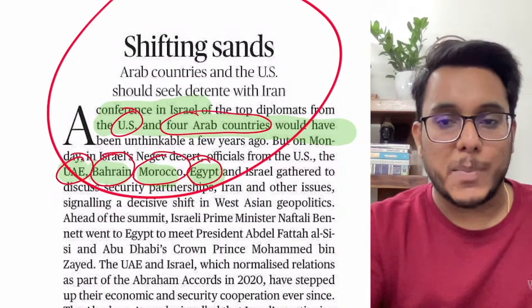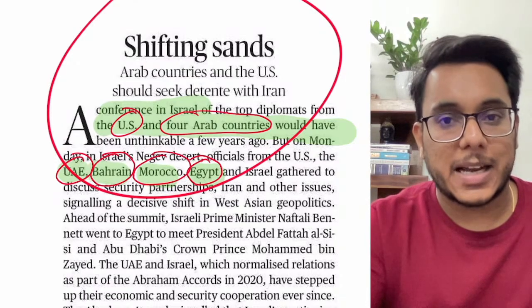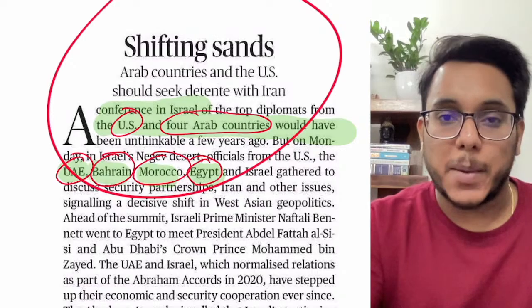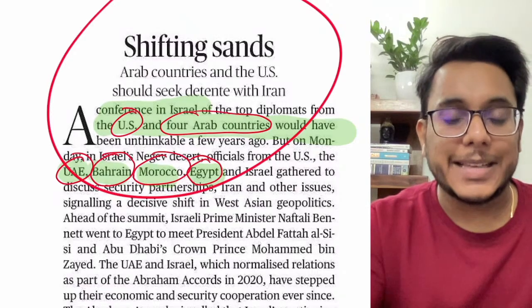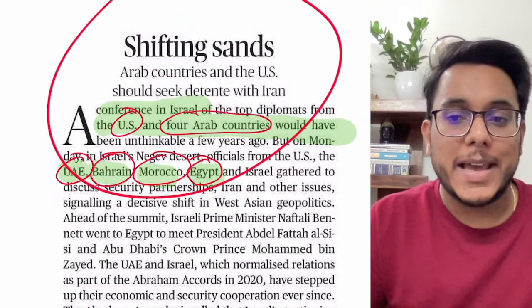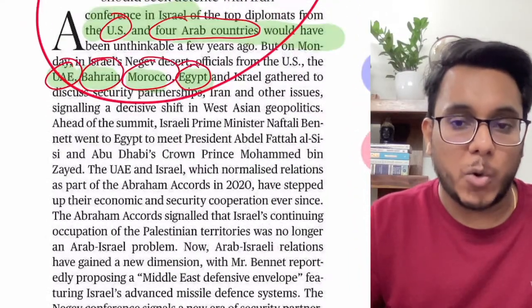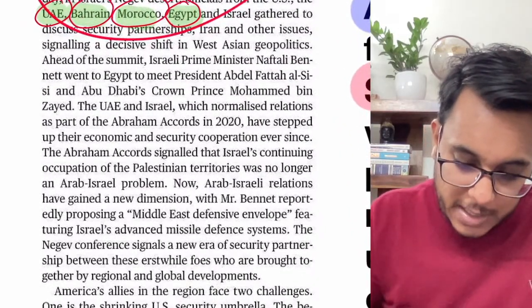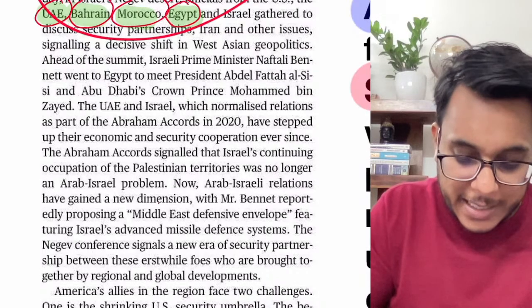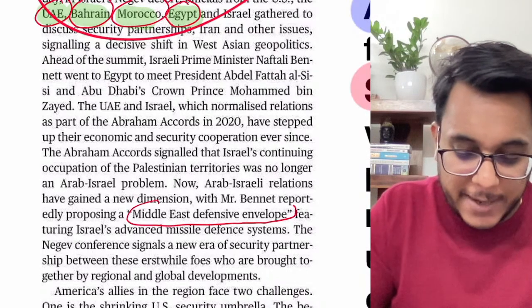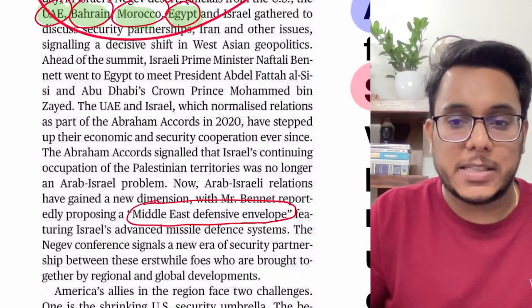In this meet, the countries discussed how their security can be stabilized, and Israel indicated how Israel can play an important role. In this direction, Israel said that they will create a Middle East defensive envelope. Middle East defensive envelope.